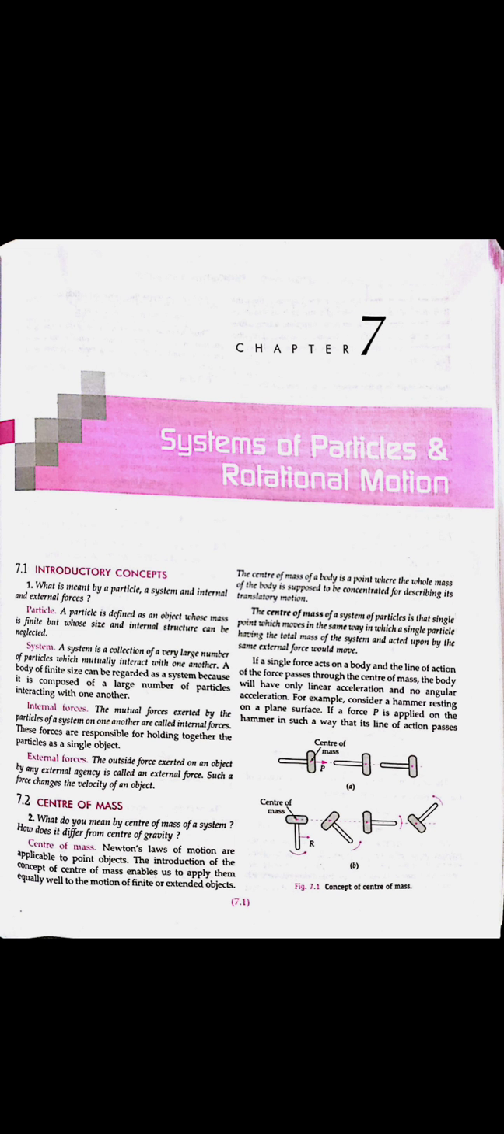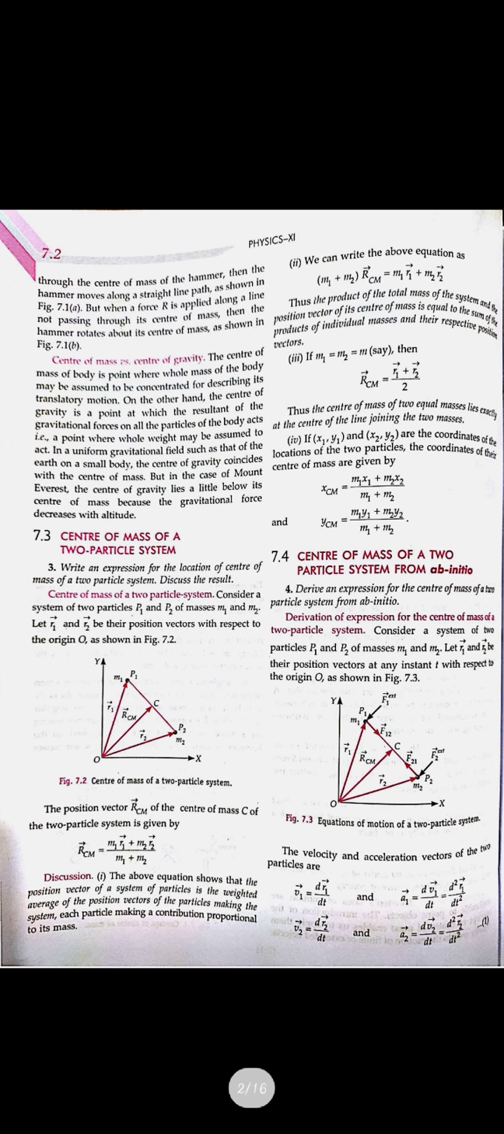Okay. So next, the center of mass: we have seen that it is the point where the whole mass of the body is supposed to be concentrated, right? Center of mass versus center of gravity. The center of mass of a body is a point where the whole mass of the body is supposed to be concentrated. Similarly, what is the center of gravity? It is the point where the whole weight of the body may be assumed to act, in a uniform gravitational field such as the earth's on a small body. This center of gravity coincides with the center of mass.